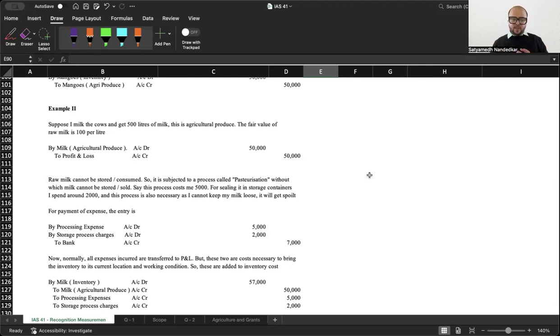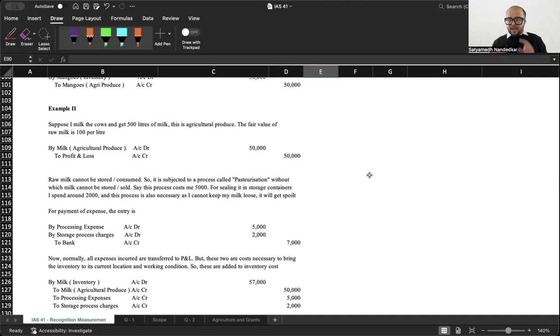So what I do is I have to do processing. I have to heat it before I can use it. Okay, I might have to add some preservatives here. So processing charges account debit. Storage charges account debit, because I'm spending it for putting it into containers, sealing it and all of that, to bank account. Now, usually all expenses, what happens? All expenses will go to P&L.